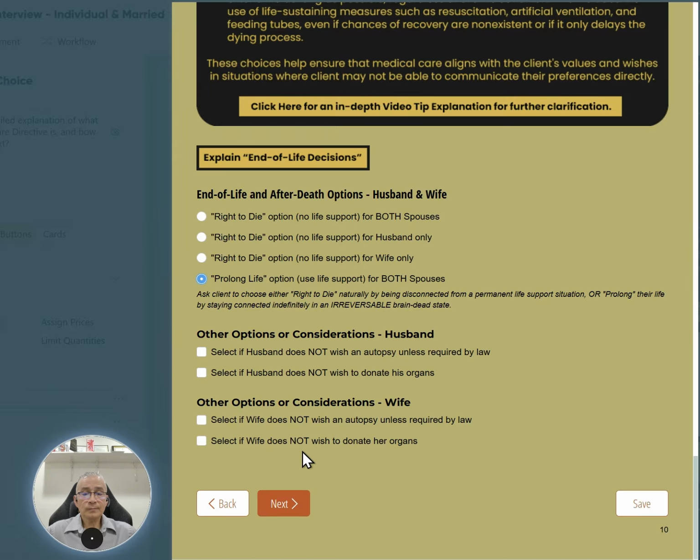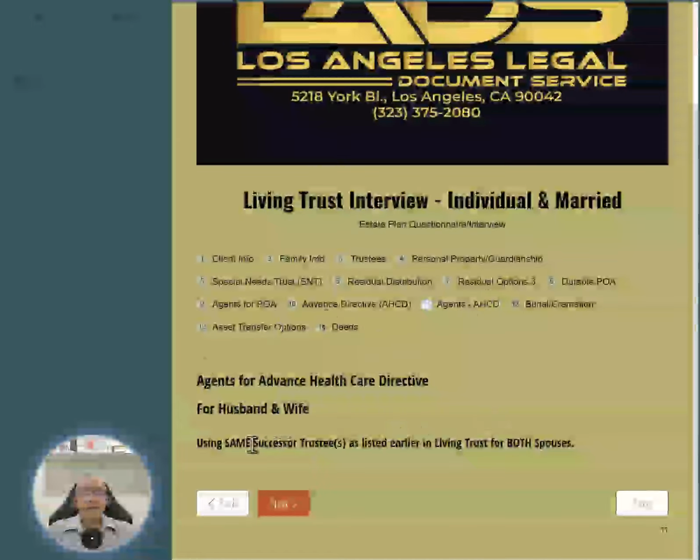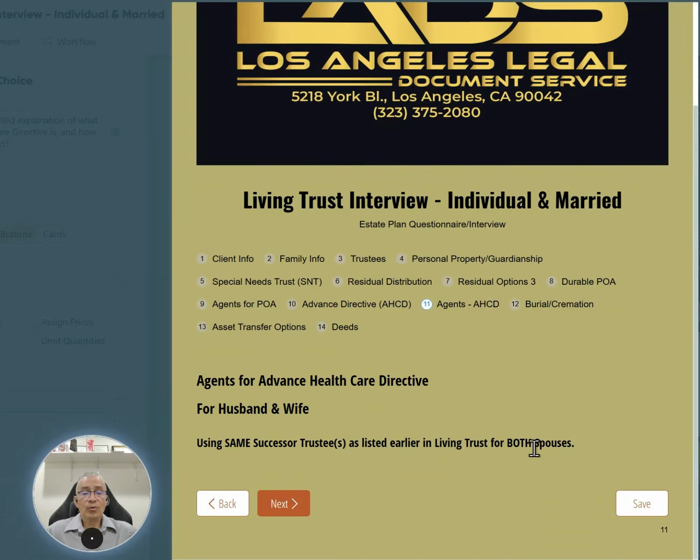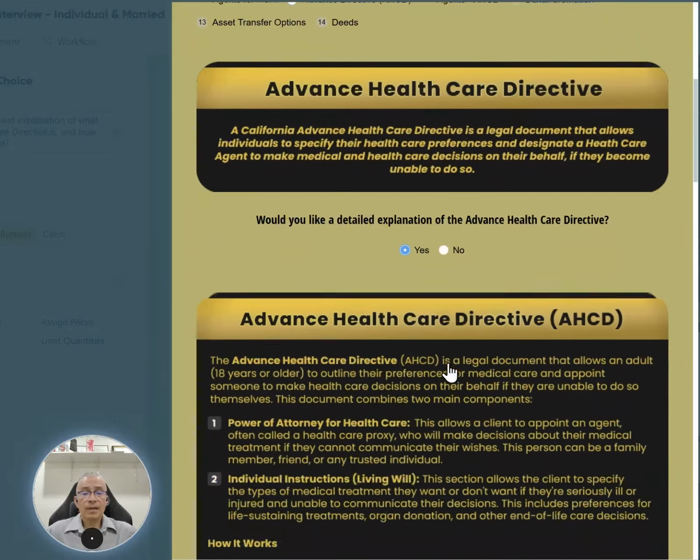Okay. Hit next, and then you're taken to the page that confirms that we are using the same successor trustees as listed earlier in the trust for both spouses as the advanced healthcare agents. Okay. Now, let's say the clients